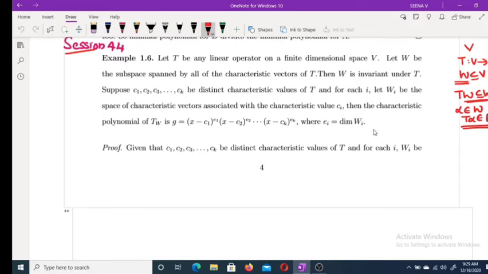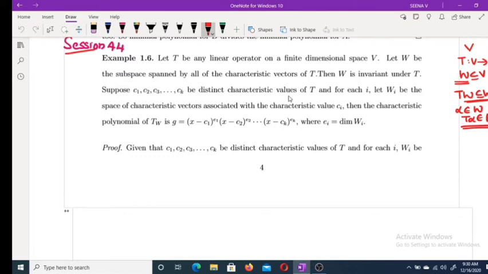Once again I am repeating, let T be a linear operator on V, and W is the subspace spanned by all characteristic vectors of T. Then we have to prove W is invariant under T. And suppose c1, c2, etc., ck be the distinct characteristic values of T.